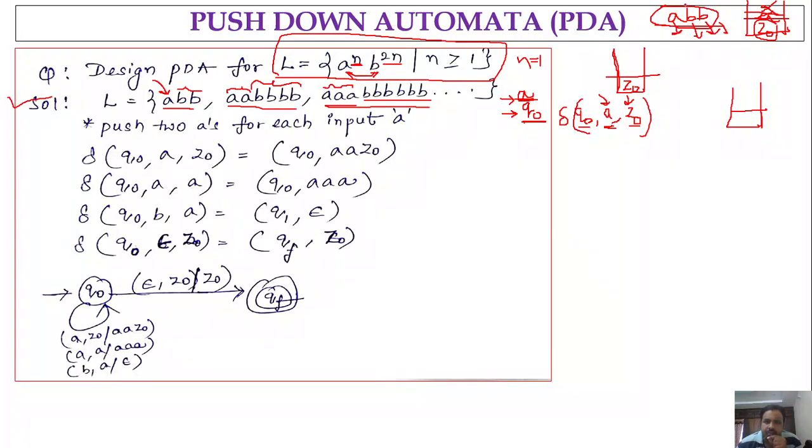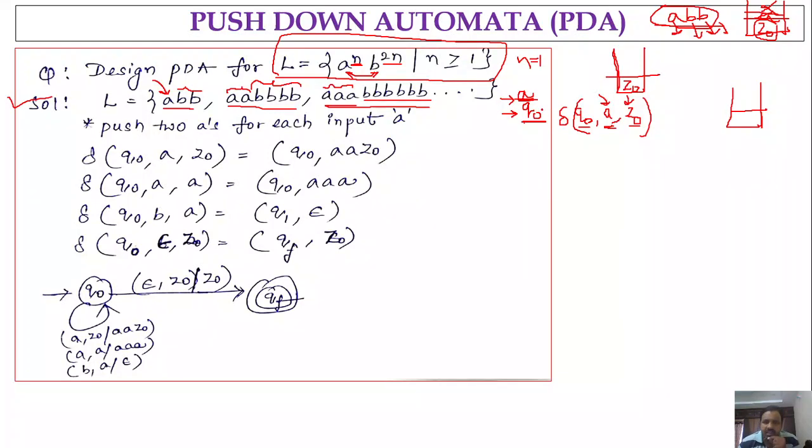So to make a comparison between a power n and b power 2n, what we are doing is that for each occurrence of a in the input, we push two a's. For each b, we pop one a from the stack. So while pushing, we make sure that the number of a's is double. For each a, we push double a's onto the stack, and for each occurrence of b, we pop one a from the stack. Okay.